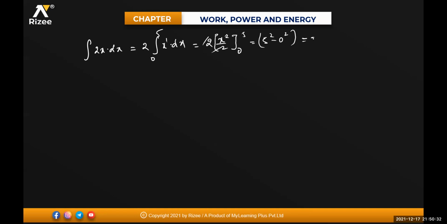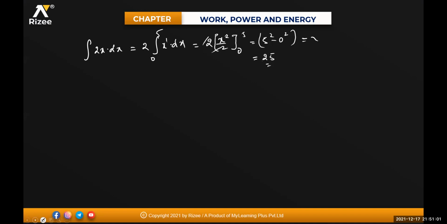So this will be equal to 25. Okay, so this one is how much here? 25. So this value is equal to 25.